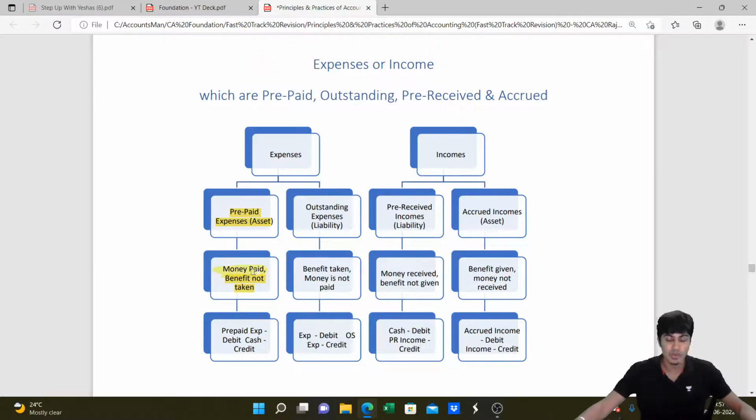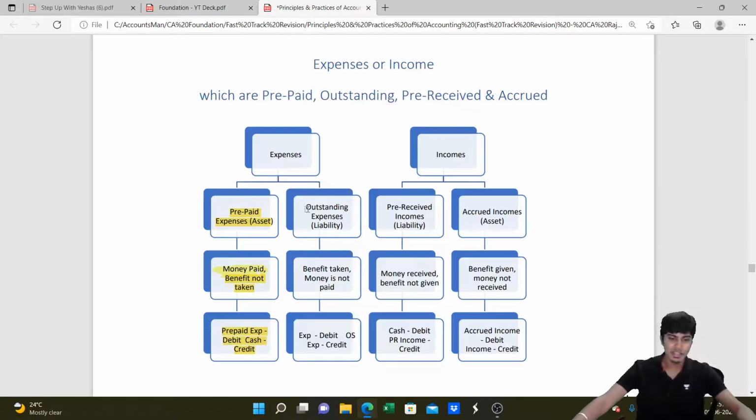However, this will not be part of our current year expense. It is next year's expense paid now. So in the current year, it will not come in P&L account. It will be recorded in balance sheet as an asset. The entry will not be expense to cash. Instead, the entry will be prepaid expense to cash. If it is expense to cash, it will go to P&L debit. If it is prepaid expense to cash, such prepaid expense will go to balance sheet as asset.